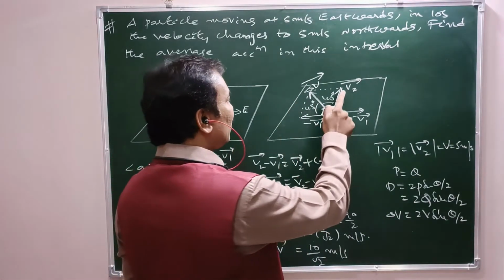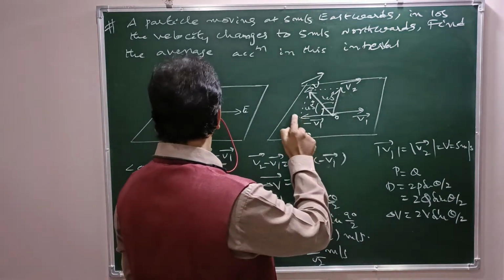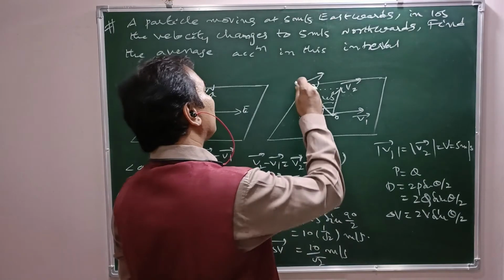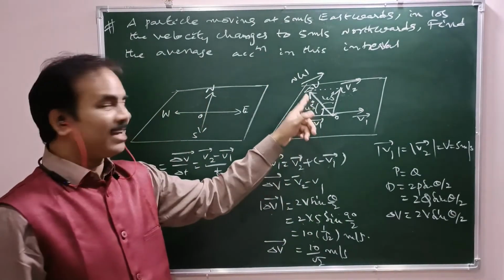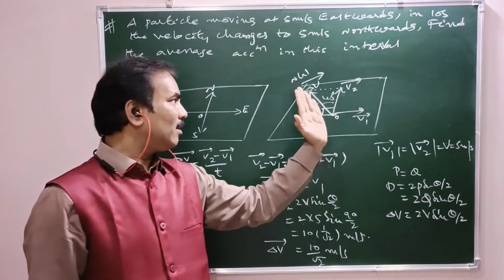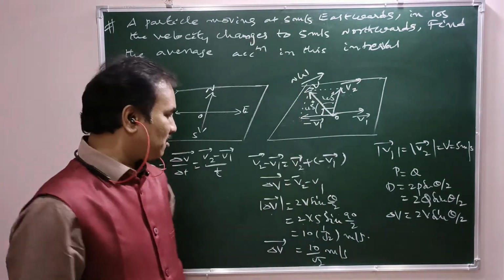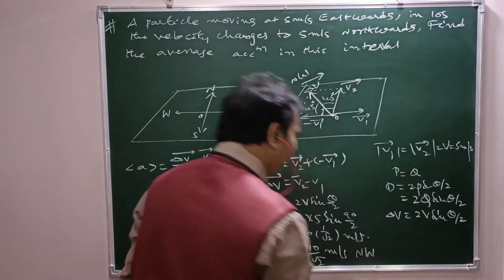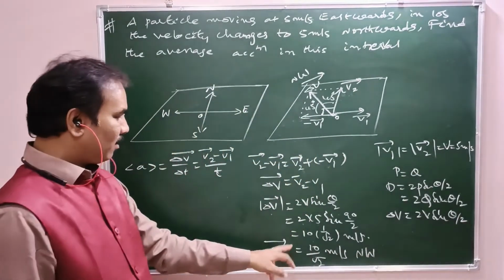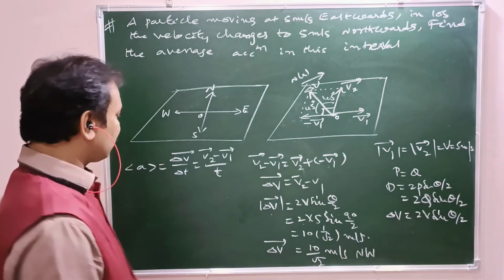This is north, this is west, therefore this is northwest. So the resultant, delta V bar, that is V2 bar minus V1 bar, lies due northwest.